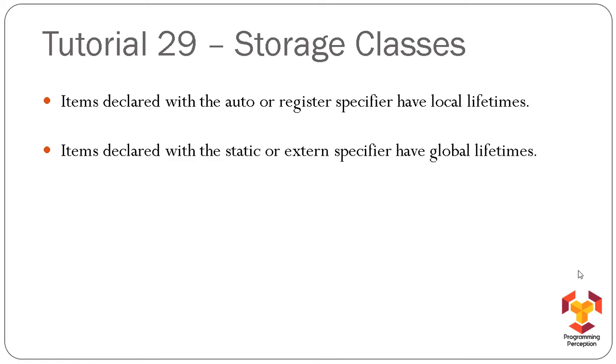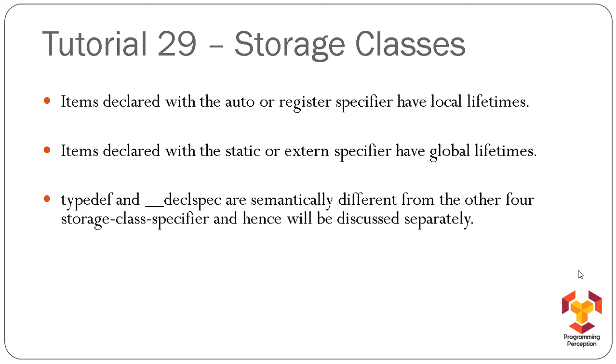So the first 2, auto and register, make the lifetime of a variable local, whereas static or extern makes the same variable have a global lifetime. As I told you, typedef and __declspec are semantically different from the rest 4 storage class specifiers, and hence we will discuss these two separately and not in this tutorial.